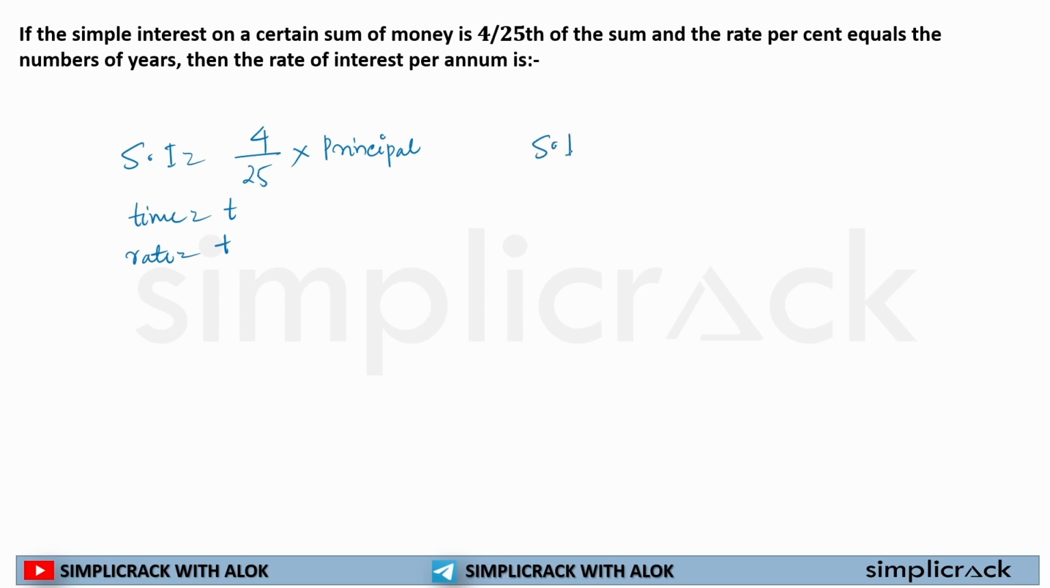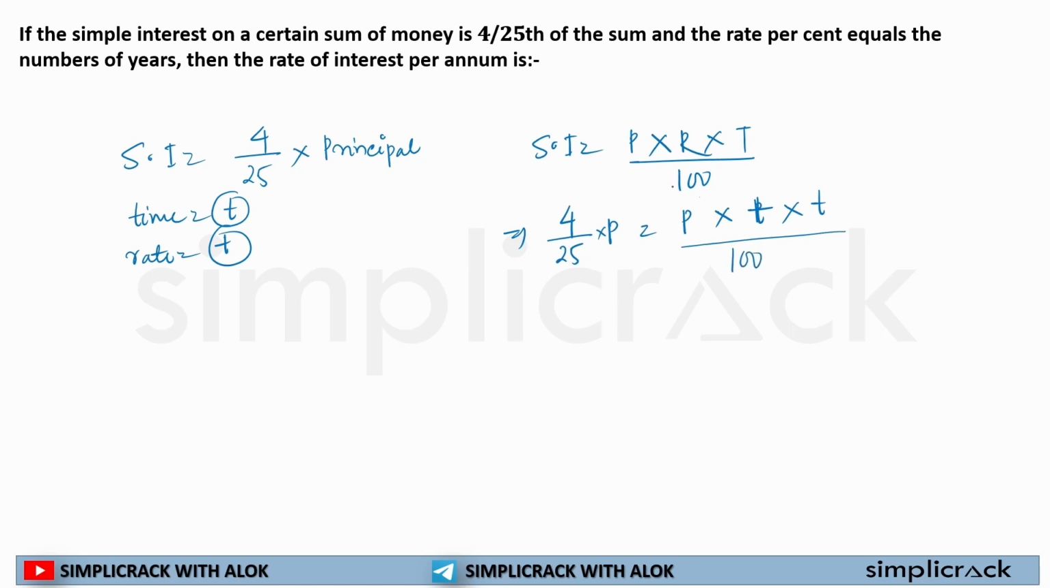So, I know simple interest is equal to principal into rate of interest into time by 100. Sir, here simple interest has been given 4 by 25 multiplied by principal equal to principal into rate, that is t, time period, that is t, because it is given that rate of interest and the number of years are equal. So it will be t divided by 100. Sir, p will cross out. Yes, you are right. 4 by 25 is equal to t into t divided by 100.